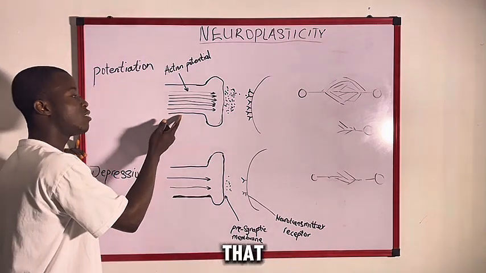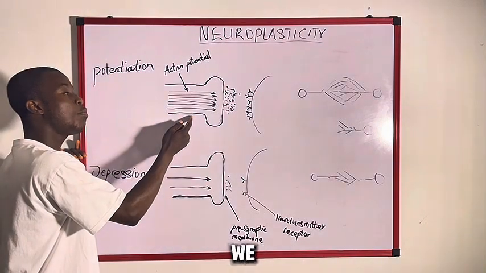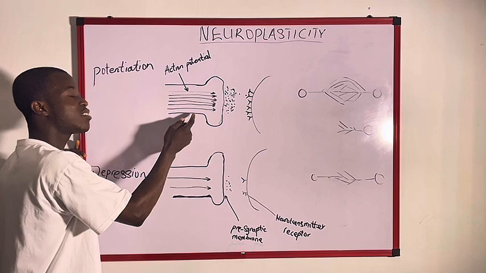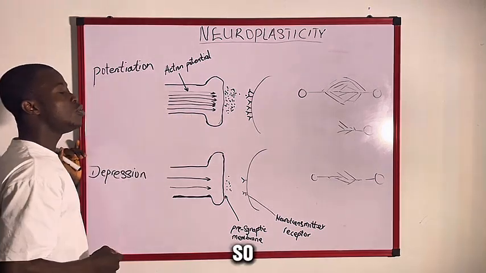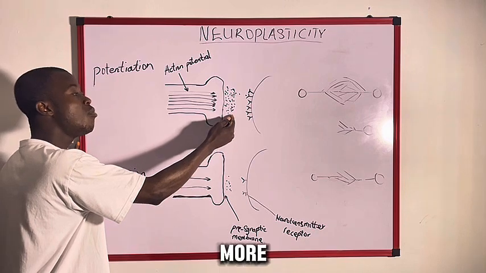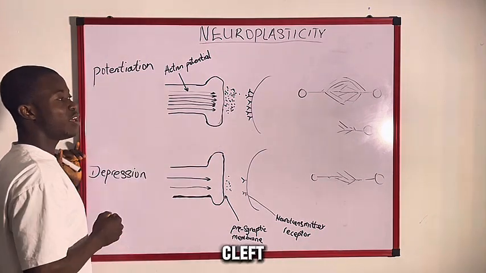It means that the more we perform a particular function, the more action potentials are sent through a neuron. So if you have more action potentials here, you have more neurotransmitters released into the synaptic cleft.